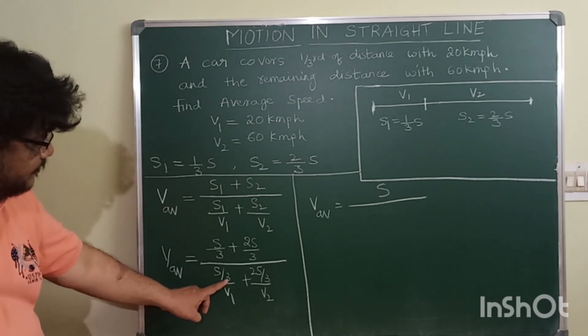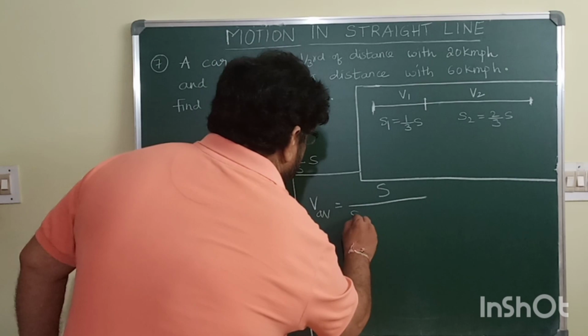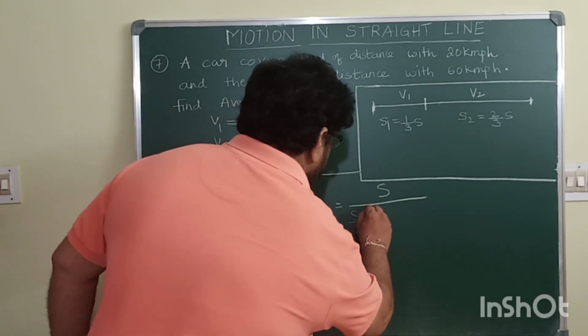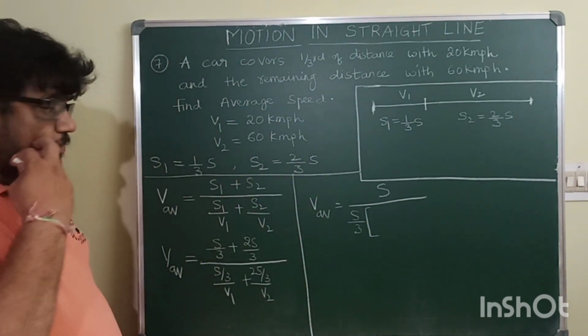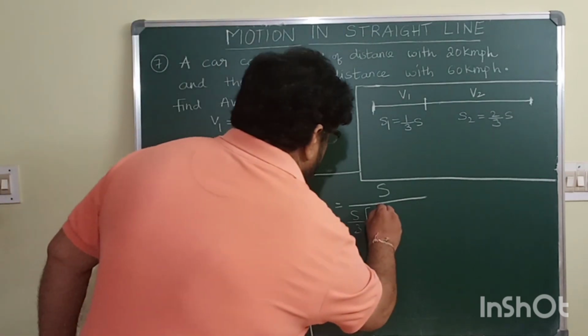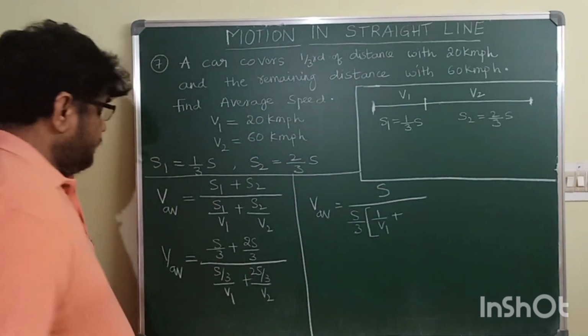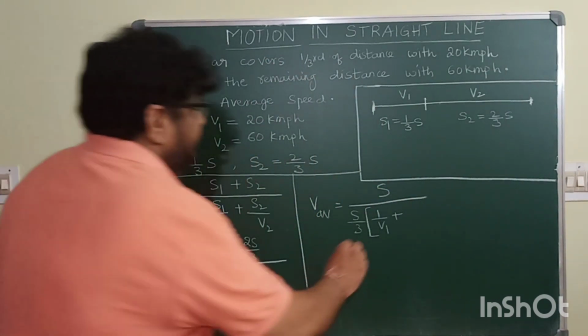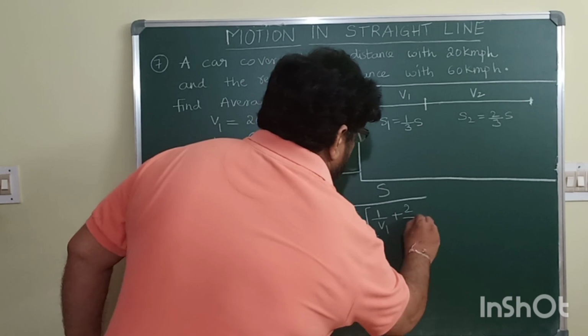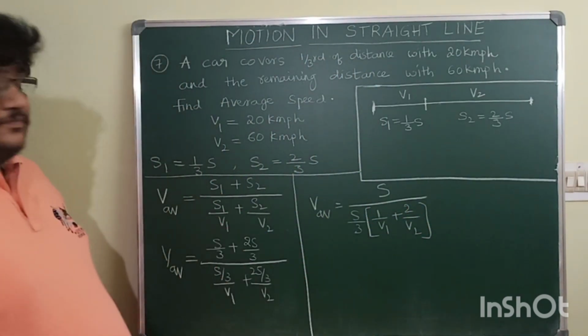I can take S by 3 common. If I take S by 3 common, what is remaining in the denominator? 1 by V1 plus 2 by V2. Don't forget, it is 2 by V2.